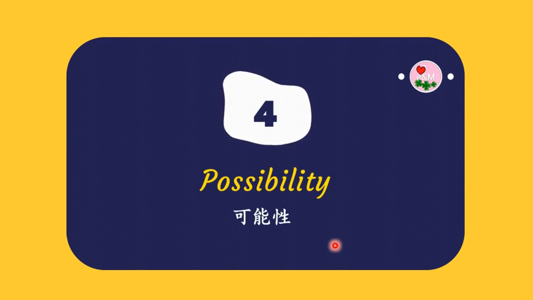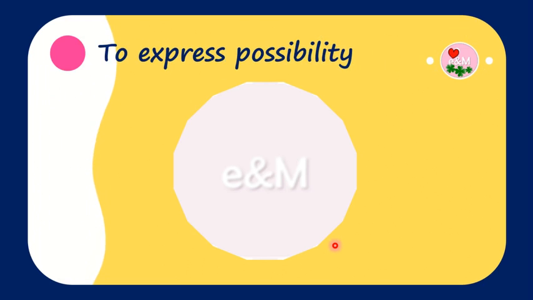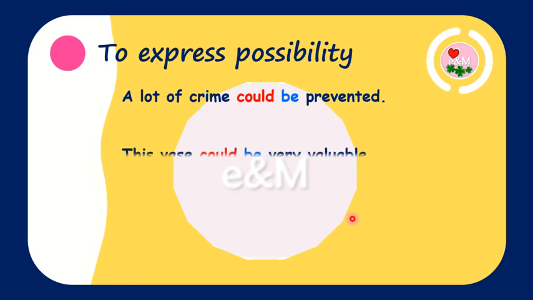Possibility. We often use could to express possibility in the present and the future. Look at these sentences. A lot of crime could be prevented.